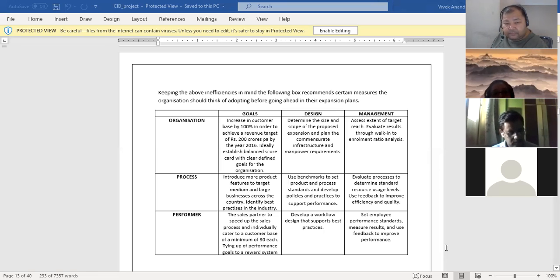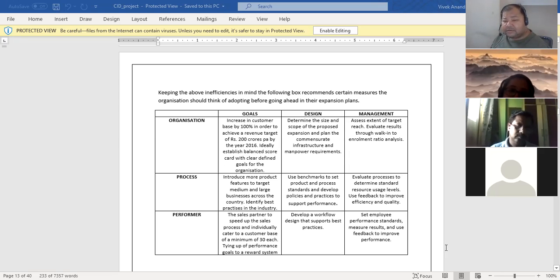Use benchmarks to set the product and process standards means what? The goal was we will roll out new product features. But what features would be good for it? How do you arrive at what features are needed in the market? You need to set the benchmark for it, no?